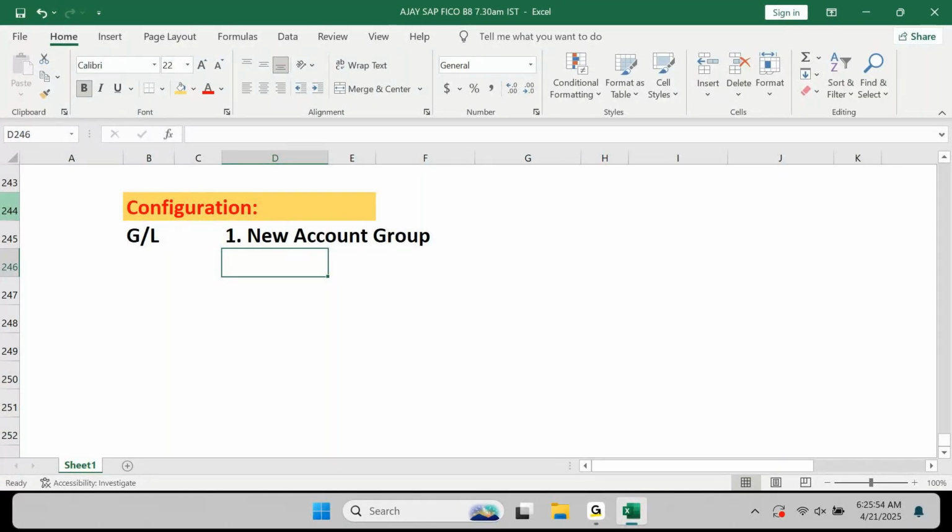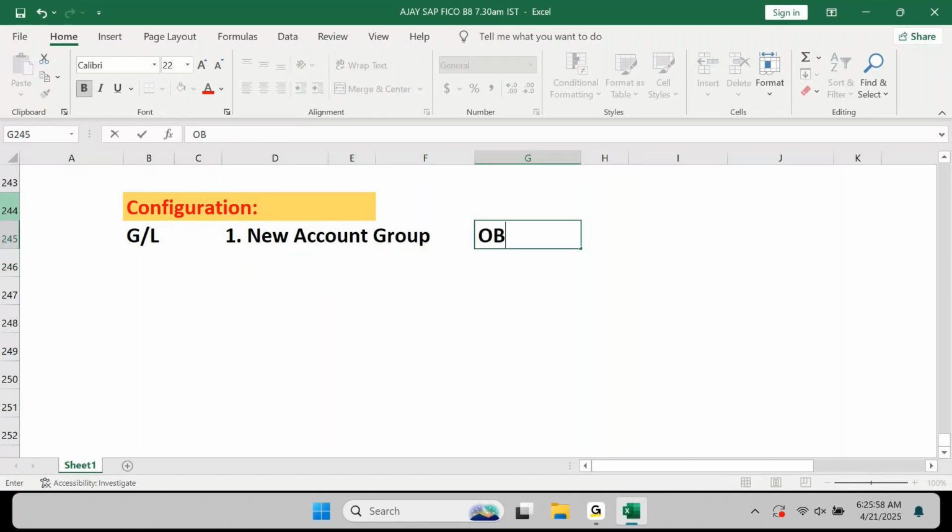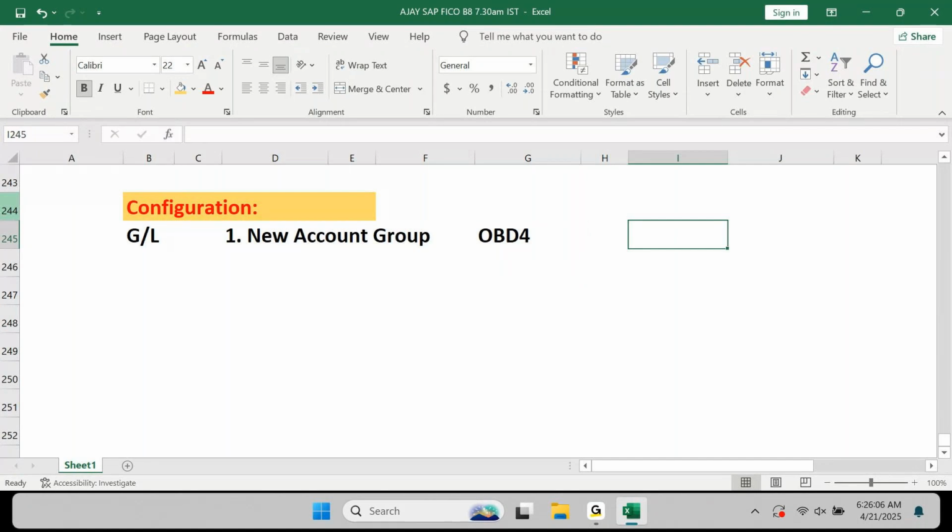Okay, I know new account group. I can create it through OBD4. Now I should know how to create it, what to create. Let's say they said create 1180, other assets, the account group.